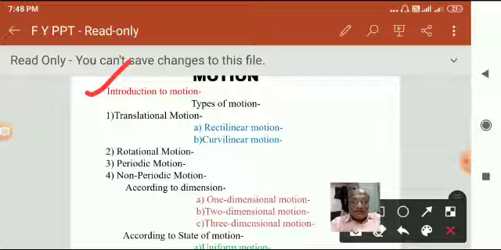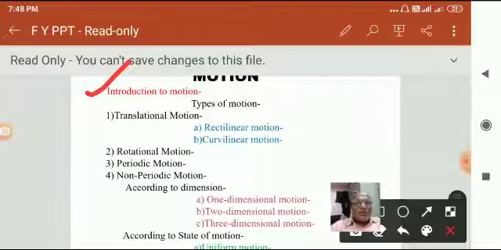Now the second type of motion is rotational motion. When an object moves about an axis and different parts of it move by different distances in a given interval of time, then it is said to be rotational motion.